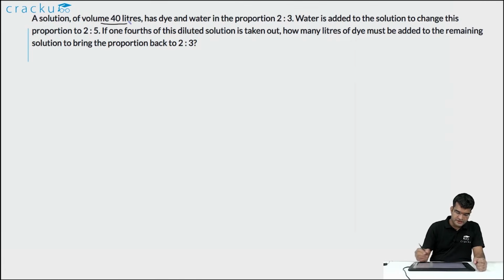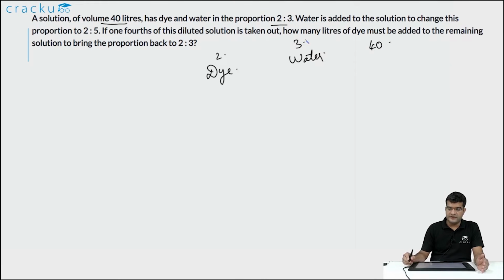In this question, we are told that a solution has a volume of 40 liters in which dye and water are in the proportion 2:3. So we have dye here and we have water. The total volume is 40 liters in which dye is 2 and water is 3 parts. So what is the volume of dye? It will be 2 divided by 2 plus 3 into 40, or that is 2 by 5 into 40. 2 by 5 into 40 is 16 liters. Similarly, the volume of water will be 40 minus 16, which is 24, and as expected 16 is to 24 is 2:3. Now some water is added to the solution to change the proportion to 2:5.